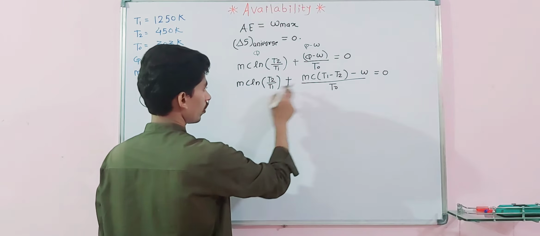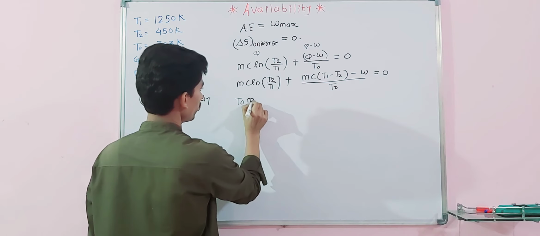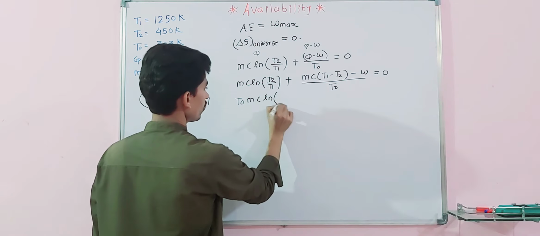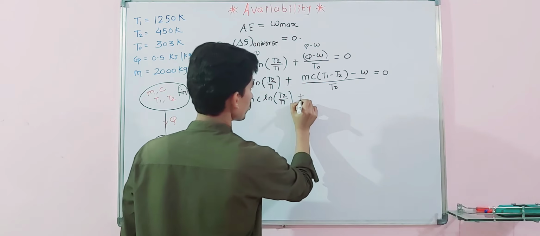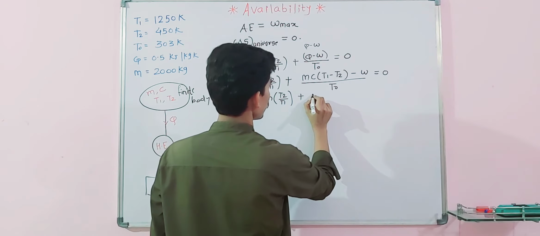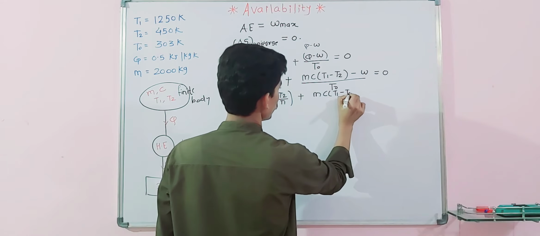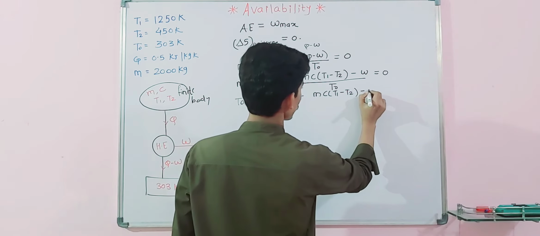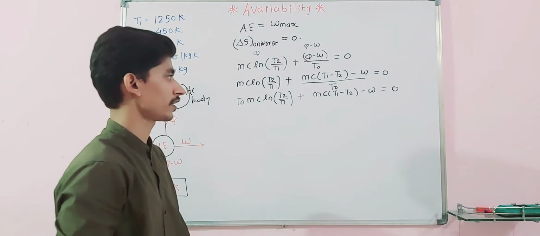Just multiply by T naught on both sides, so we will get T naught MC ln T2 by T1 plus MC T1 minus T2 minus W is equal to 0. This T naught and T naught will get cancelled.